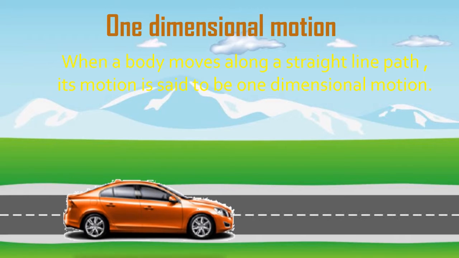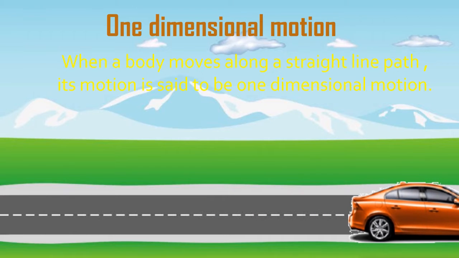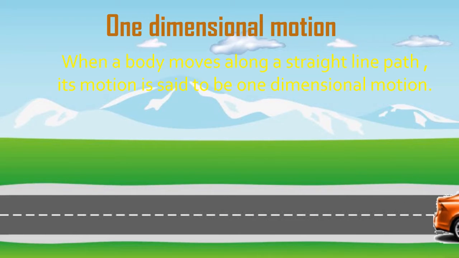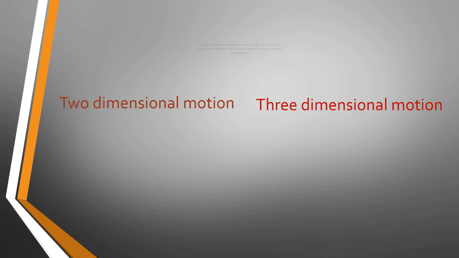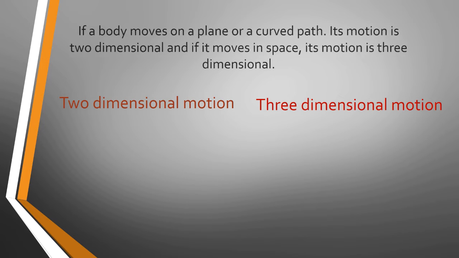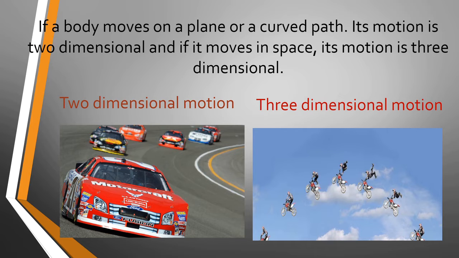In such a motion, there is no movement of the body in lateral direction, or there is no sidewise motion. If a body moves in a plane along a curved path, its motion is two-dimensional, and if it moves in space, its motion is three-dimensional.